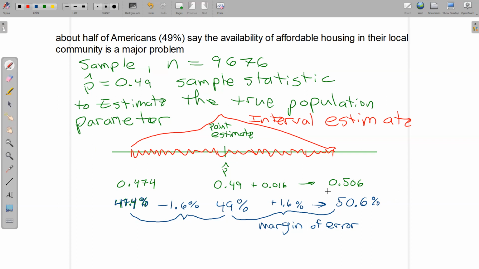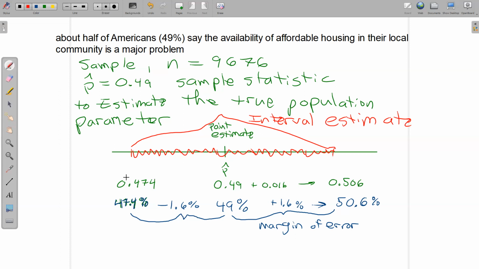And the margin of error matters, right? If the margin of error was like 30%, which means from 49, it could be 30% lower or 30% higher, so the actual proportion might be somewhere between 19% and 79%. That's a huge window, and it's a worthless estimate. So if the margin of error is too big, the estimate is pretty much worthless. So we usually want a relatively small margin of error, but there can never be a margin of error of 0 unless you have the whole population, and we almost never have the whole population.